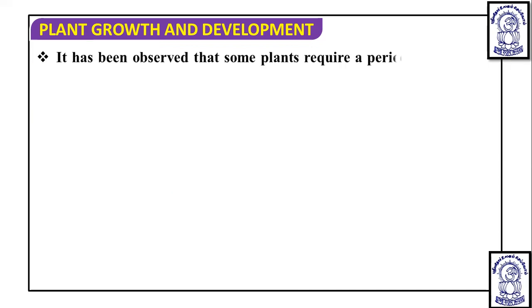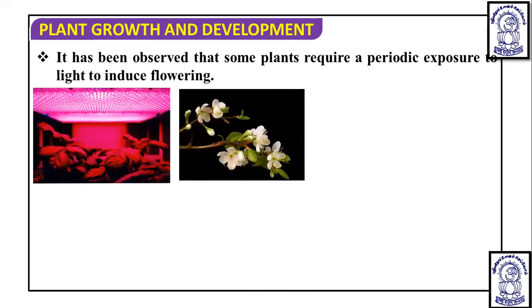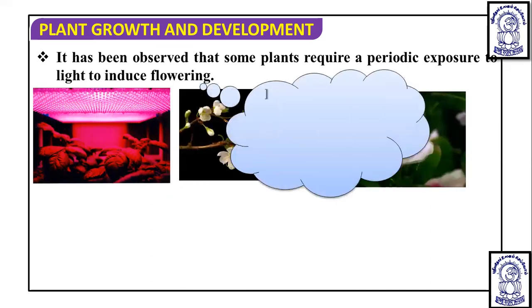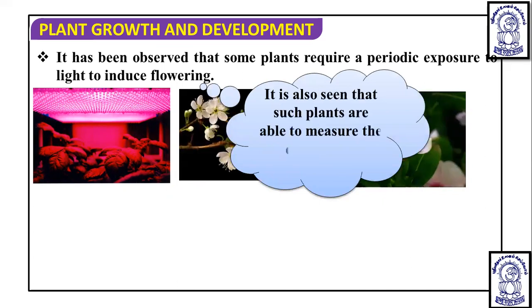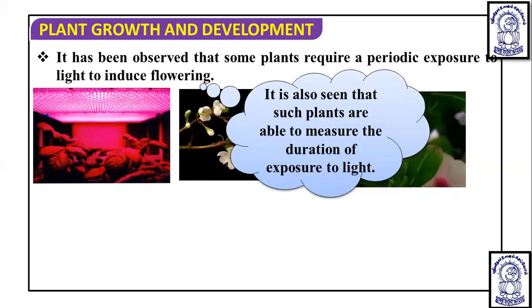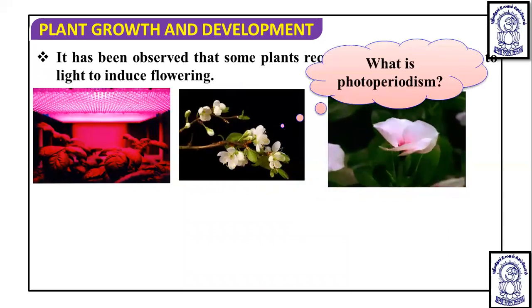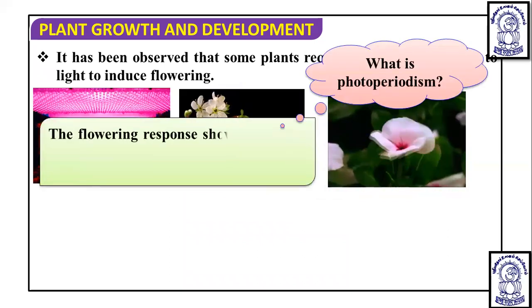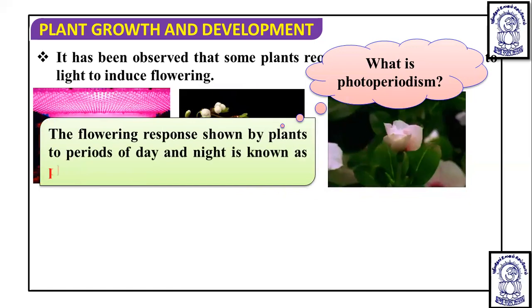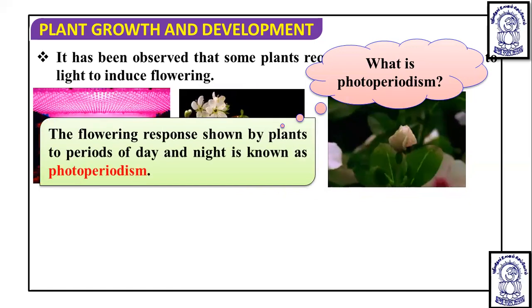It has been observed that some plants require a periodic exposure to light for inducing flowering. Some require a short light period, some require a long light period, and only then can flowering happen. It is also seen that such plants are able to measure the duration of exposure to light. So, at last, what is photoperiodism? We have understood: it is the flowering response shown by a plant to the period of day and night.